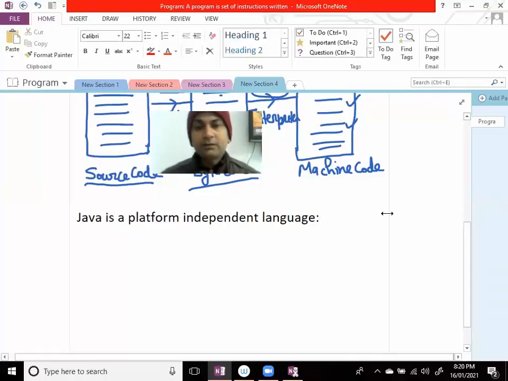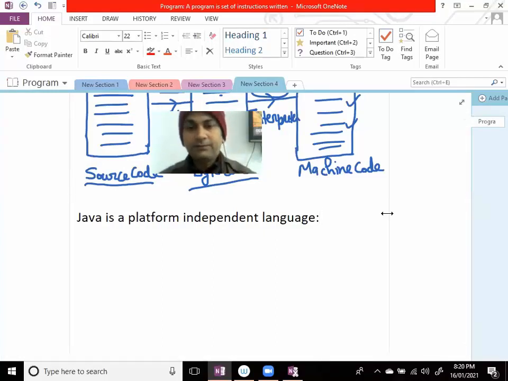Okay. So now I'm going to discuss one very important feature of Java. That is what? Java is a platform independent language. Platform independent means what? Here the meaning of platform is operating system. So why Java is called platform independent language, that I'm going to tell you.